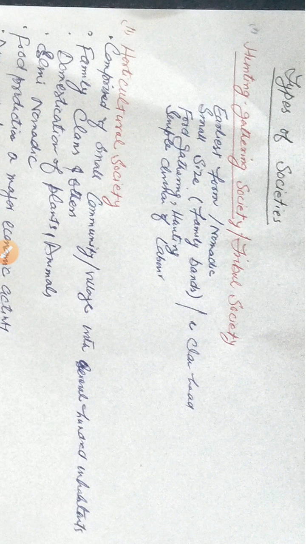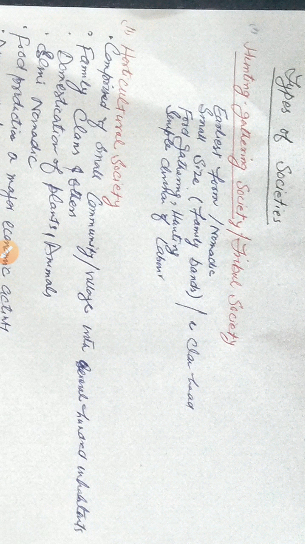In the earlier class we read about the concept of society, the nature of society. Today our topic is types of societies. What are the different types of societies that have existed or that exist and that have emerged through the course of human civilization, and how the societies have changed, because societies are evolutionary in nature, how they have changed, be it the size, the structure, the composition, the functions, and so on. We will try to learn in this lecture.